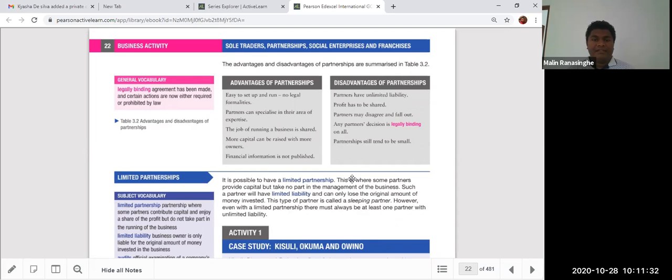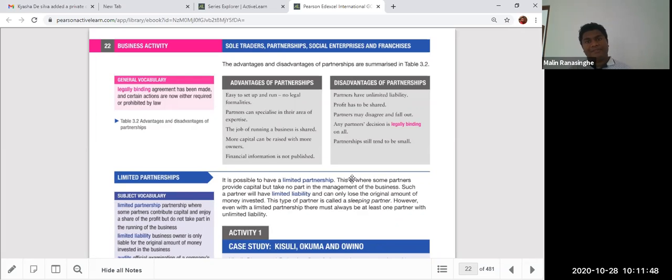The job of running the business is shared, so you don't need to do it alone. There are shared liabilities and shared ownership, so you share the responsibility and your workload is reduced.